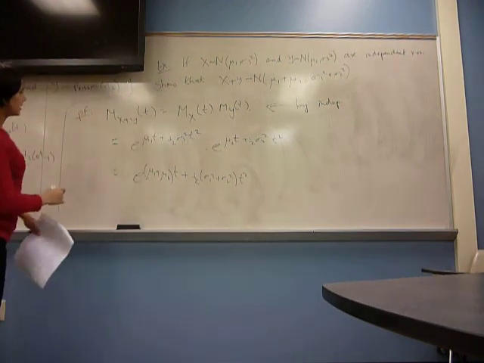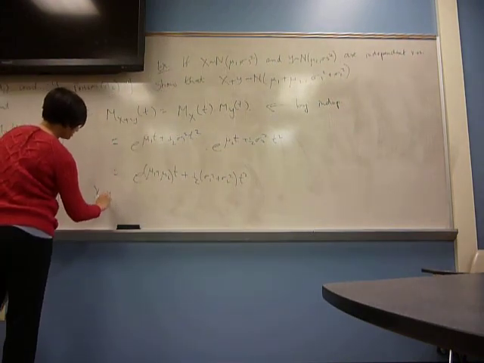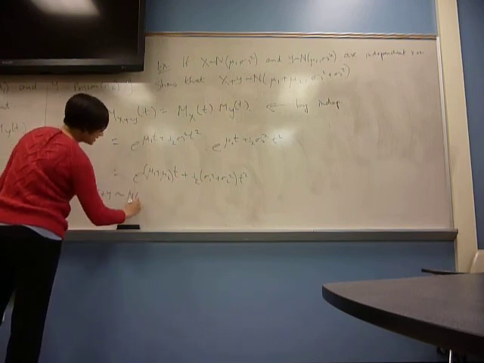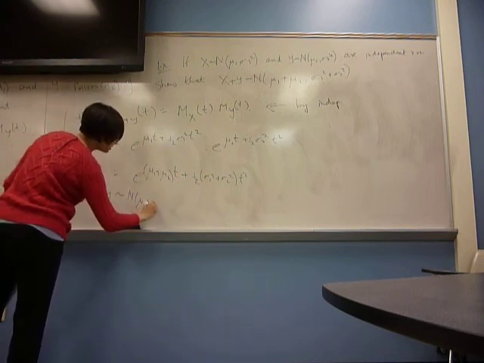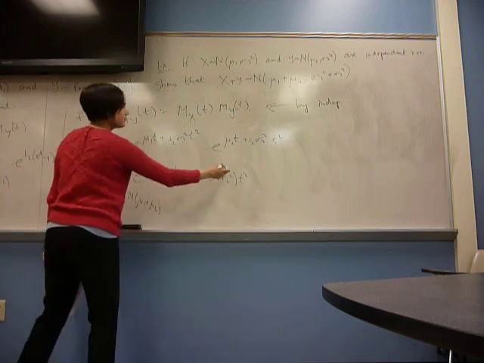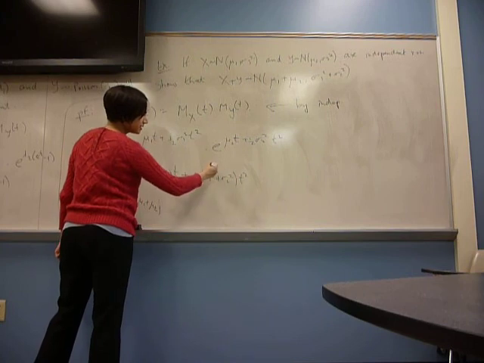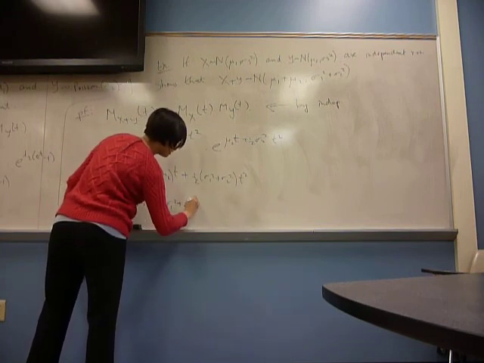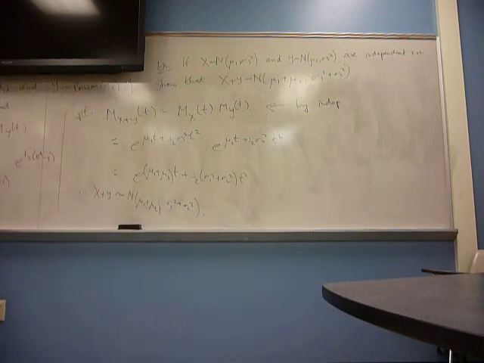So therefore X plus Y is normally distributed. The mean has to be mu1 plus mu2. The variance term is sigma1 squared plus sigma2 squared. Where did the 1/2 come from?